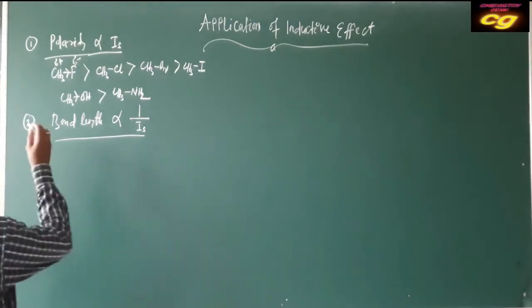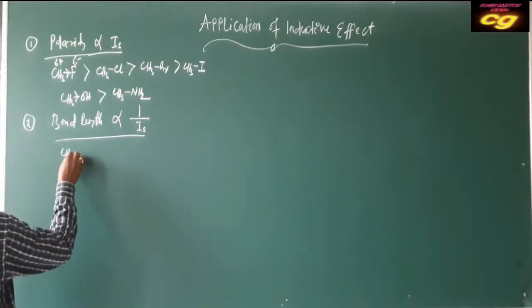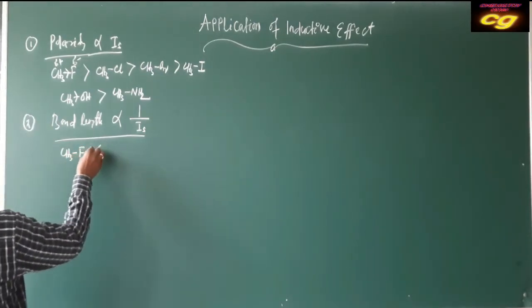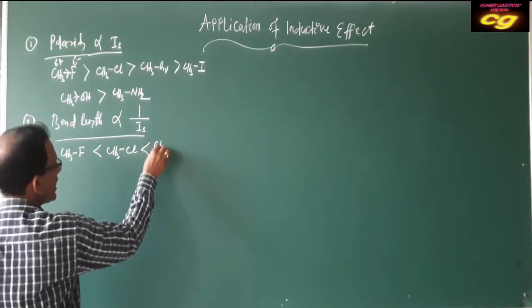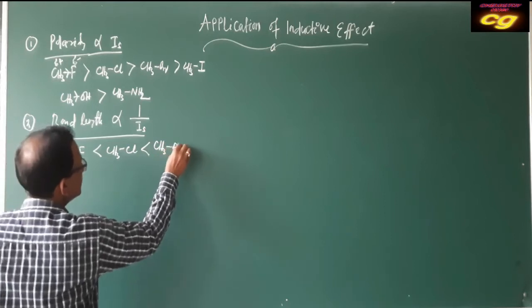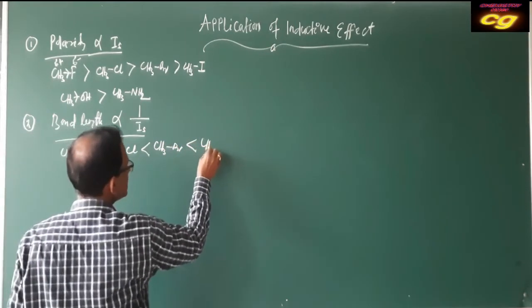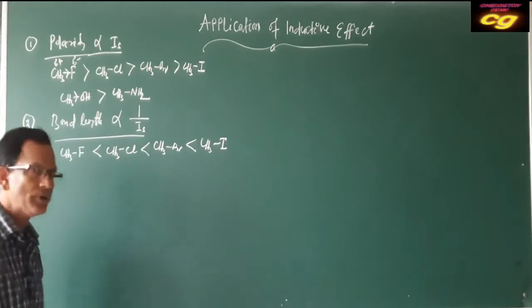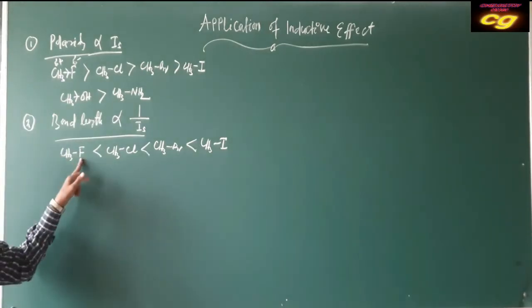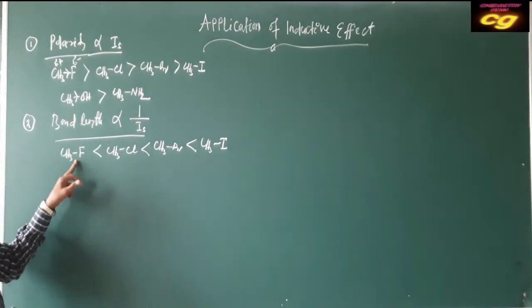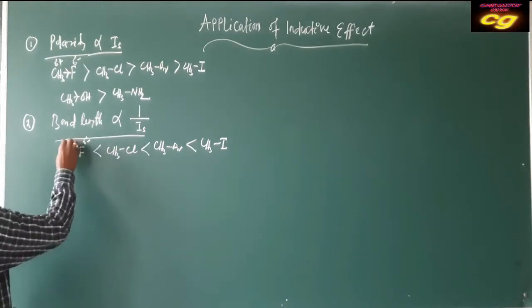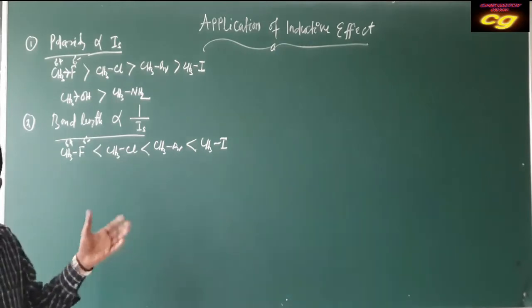For example, take the same thing: C-F in CH3F is smaller than C-Cl, smaller than C-Br, smaller than C-I. If you see, the inductive effect of C-F is greater. The inductive effect is more, so the partially negative and partially positive charge formation will be more.